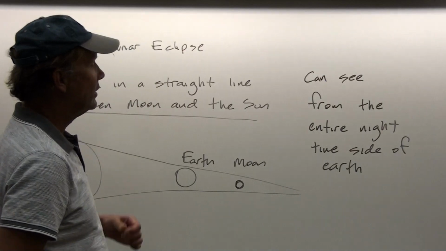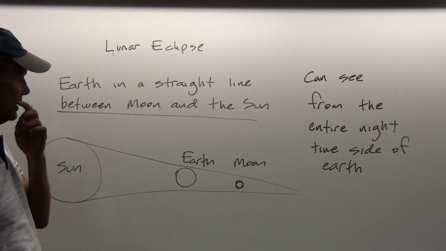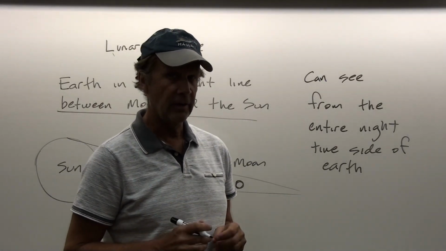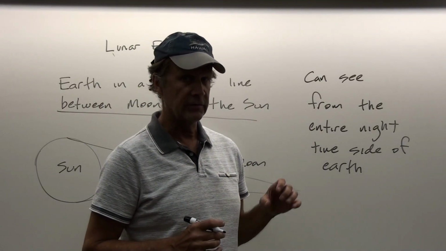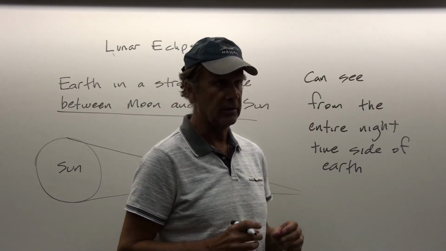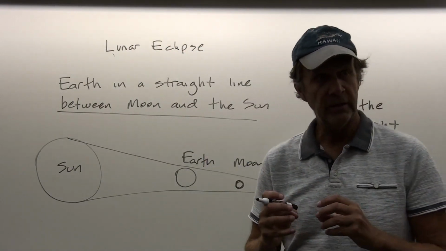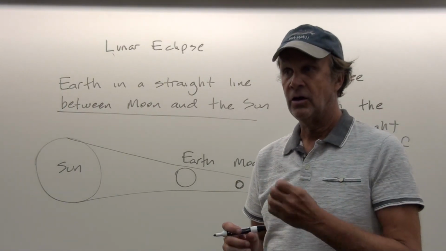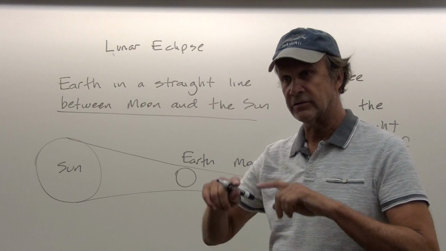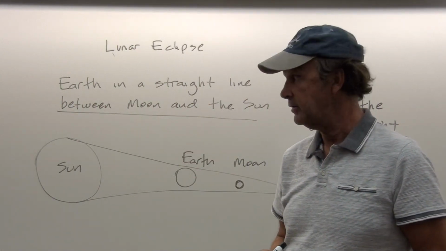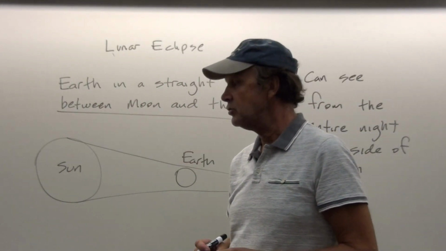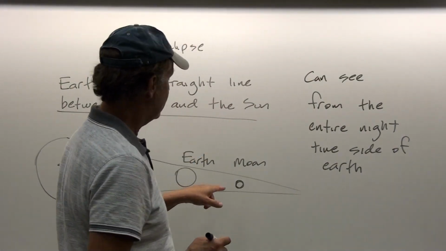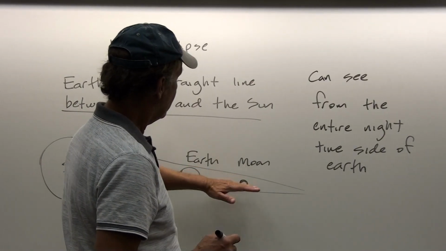Okay, whereas with a solar eclipse, you can only see it over a narrow region of the Earth's surface. The umbral shadow is only a total blockage of the sun's light over this very small part of the Earth's surface, and the penumbral shadow is a much larger region of partial eclipse. But in the case of a lunar eclipse, the whole moon